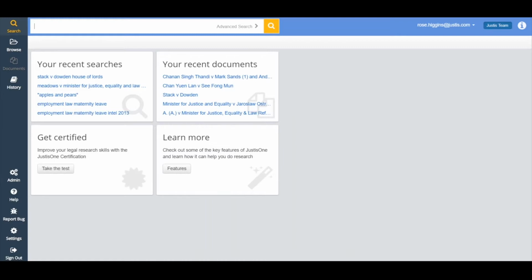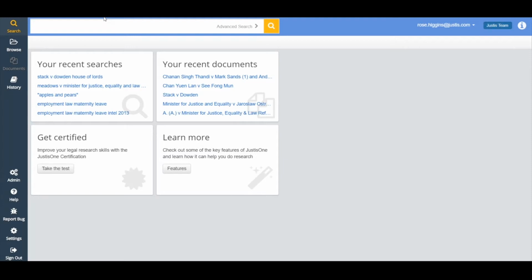Now, I'm going to actually go into the service now. I'm going to sign in here on the top right-hand side of the screen. I get the option for Justis, the legacy platform, or JustisOne. If I click in there, I've automatically been authenticated. If you wanted to get your users to come straight to the JustisOne platform and not have the option of going into the old Justis platform, then the URL you can see in the bar at the top of the screen is app.justis.com. So if you go to app.justis.com rather than www.justis.com, it will bring you straight here.